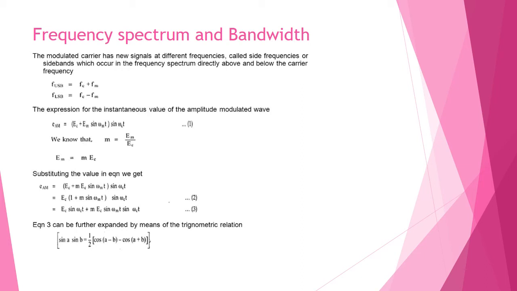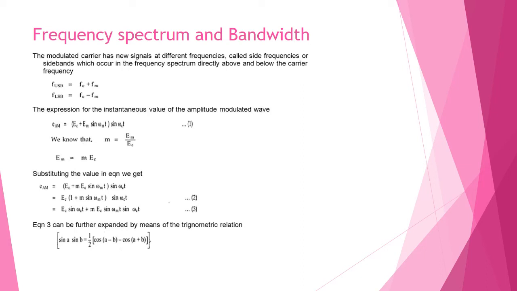So this expression will be substituted in the amplitude modulated wave equation. You all know that the amplitude modulated wave equation is EAM = (Ec + Em sin ωmt) sin ωct. We know already that modulation index is Em/Ec. Now we are going to substitute the modulation index in this equation.